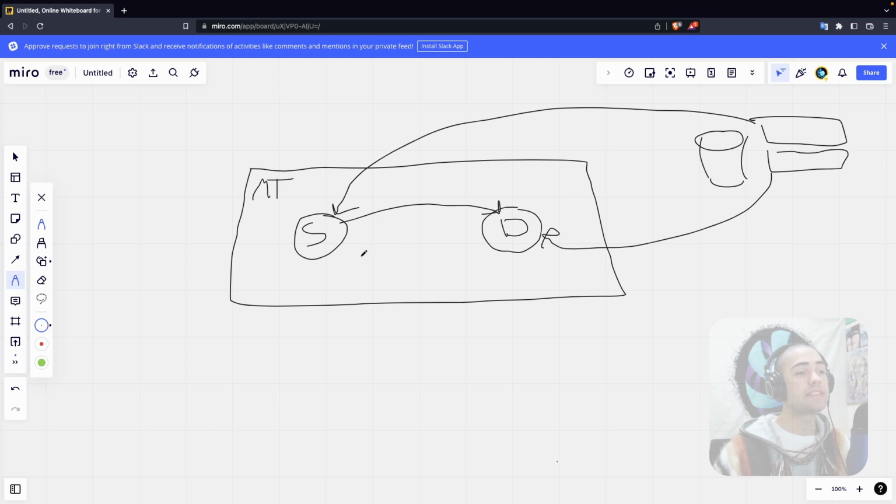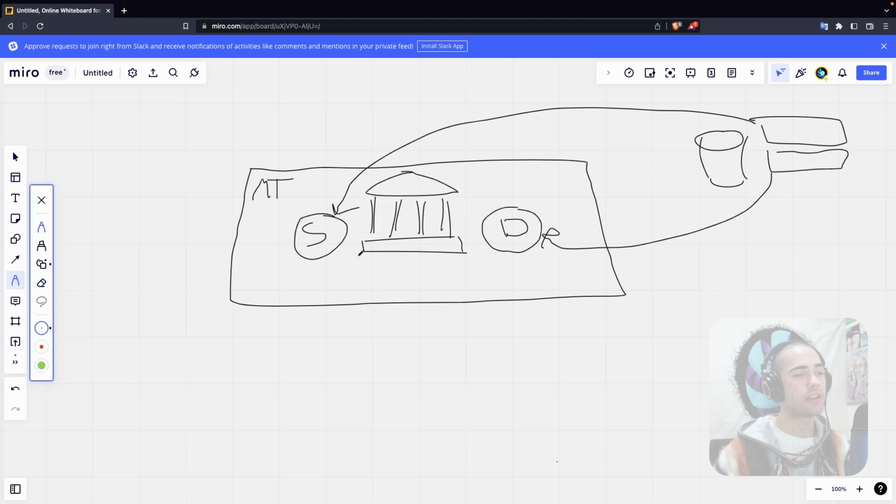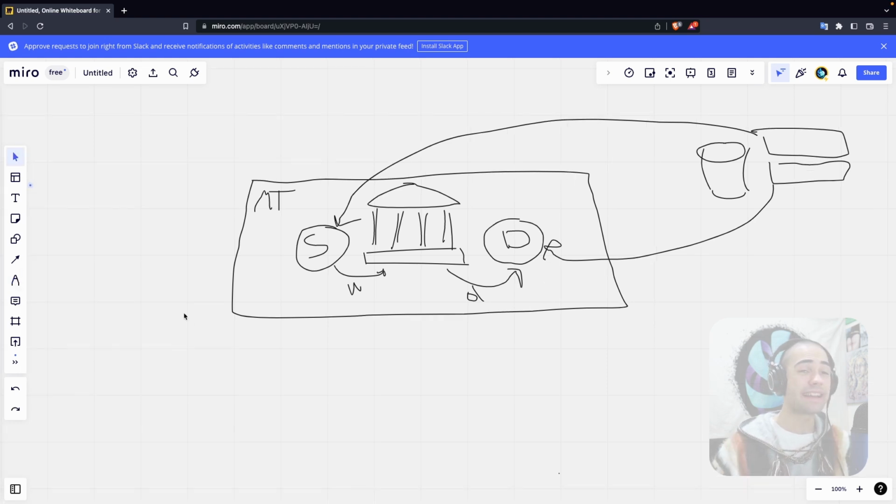Now there is a prop here that we cannot see, which is essentially the bank. We're going to get rid of this arrow here, and I know I'm a great artist. Look at this bank I just drew. Ridiculous. If I wasn't a software developer, I'd be a Picasso. But anyway, the bank withdraws money from the source account, and then the bank deposits money into the destination account. And that is pretty much it.